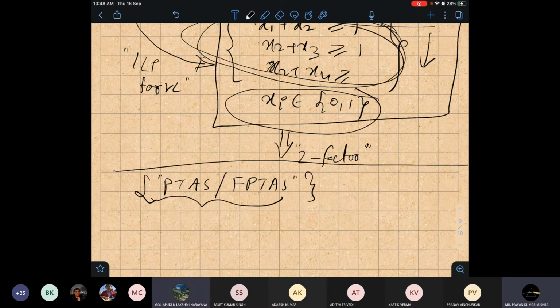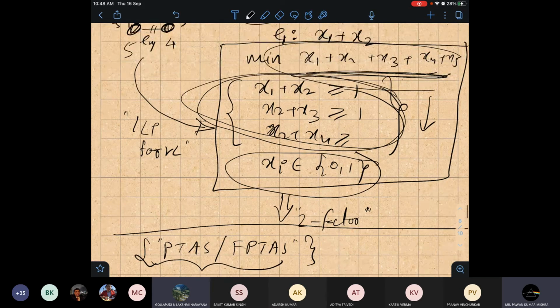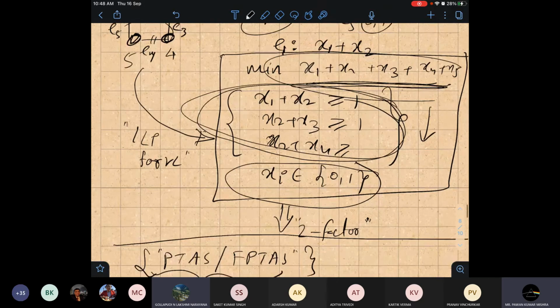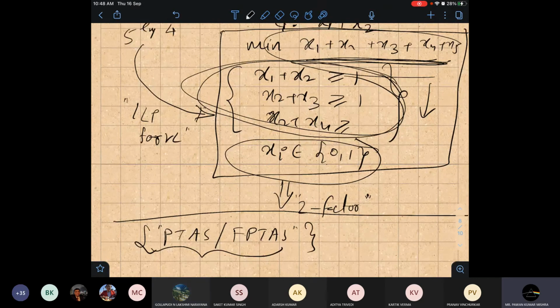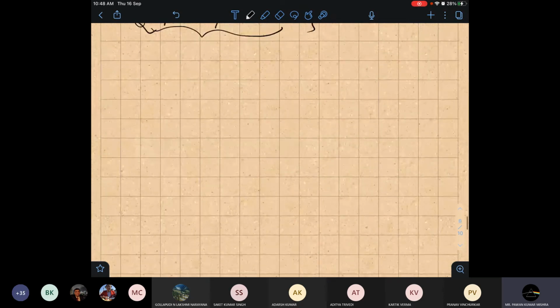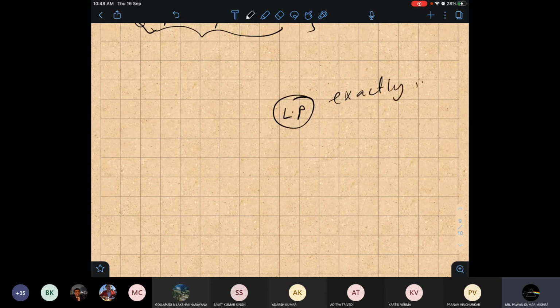Sir, for the linear programming problem you have defined, it exactly gives the result, no sir? Yeah, see, this 0, 1 is there, so this is integer. What is linear programming? We can solve a linear program exactly in polytime.